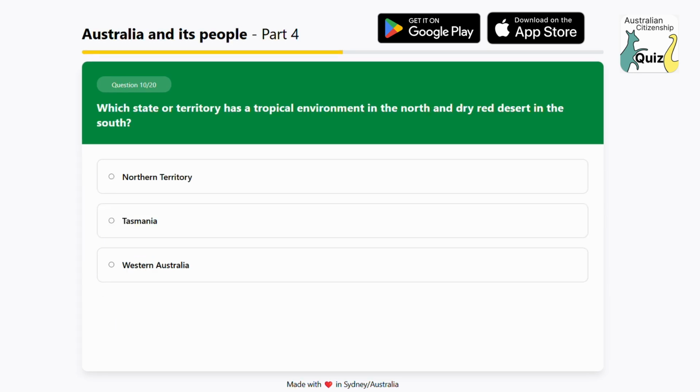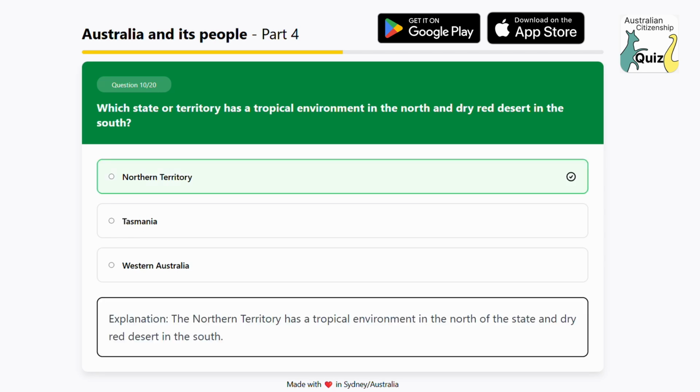Which state or territory has a tropical environment in the north and dry red desert in the south? Option 1. Northern Territory. Option 2. Tasmania. Option 3. Western Australia. The answer is Northern Territory. Explanation: the Northern Territory has a tropical environment in the north of the state and dry red desert in the south.